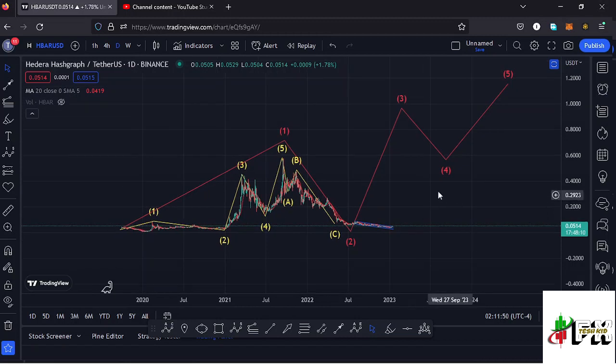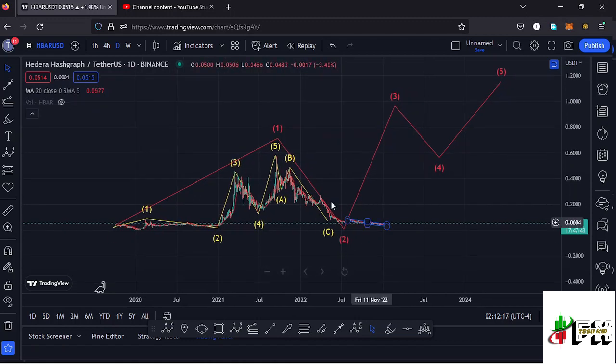And allow me to kickstart the video here on the daily chart by first giving you a recap of what has been happening, where you can see that from these low prices that we had been trading within, we saw a very nice bounce to the upside, making it to an all-time high at around the $0.59 mark in what I'm terming as a higher Elliot wave count 1 to the upside. And after seeing the all-time high, we started the bear market where we had been seeing lower prices in this ABC corrective structure, which took us back to around the $0.0356 mark in what I'm terming as a higher Elliot wave count 2.